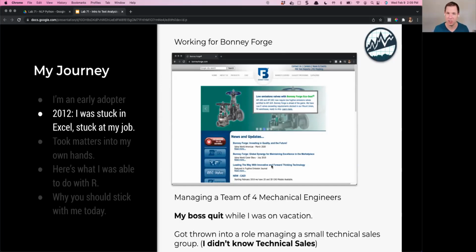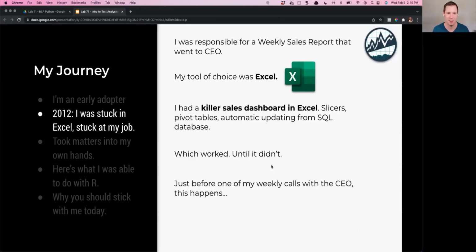When I went on vacation, though, at one point in time, my career totally changed. My boss quit while I was on vacation, and I got thrown when I came back. They said they wanted to meet with me, and they told me, hey, you're getting put in charge of a new team now. Not only are you going to manage your 4 mechanical engineers, but you're now going to manage this new technical sales group. And I did not know technical sales. So it was nerve-wracking and exciting at the same time.